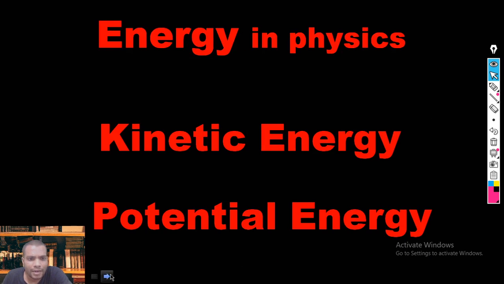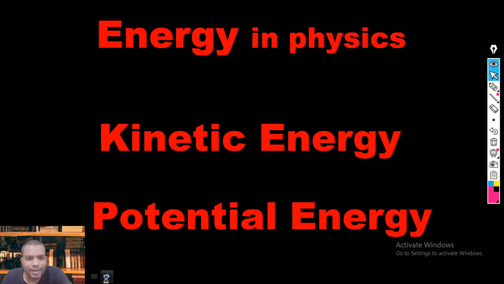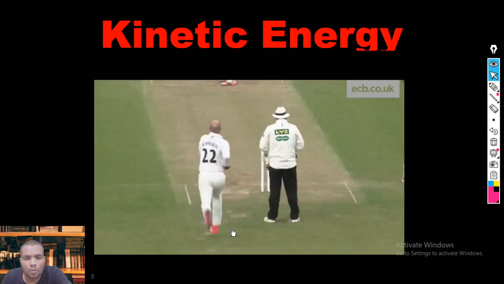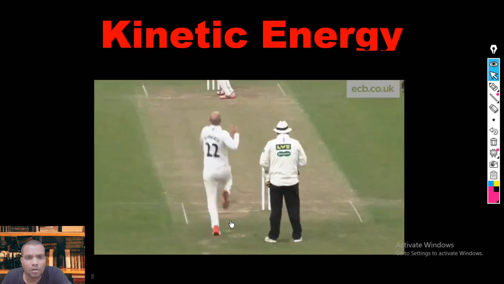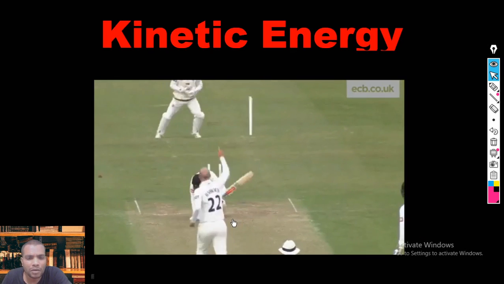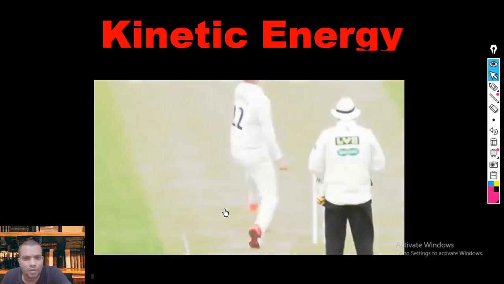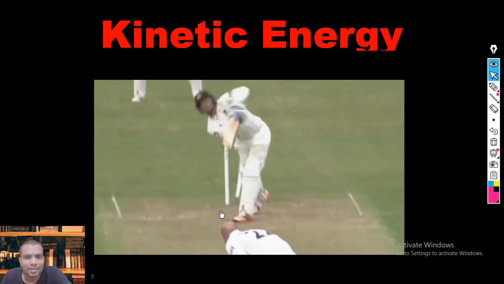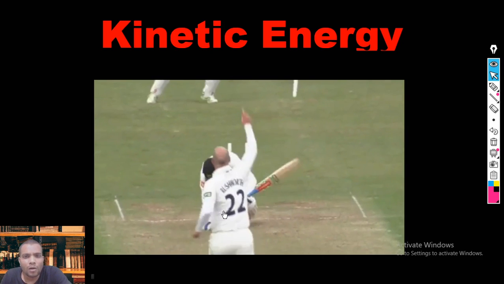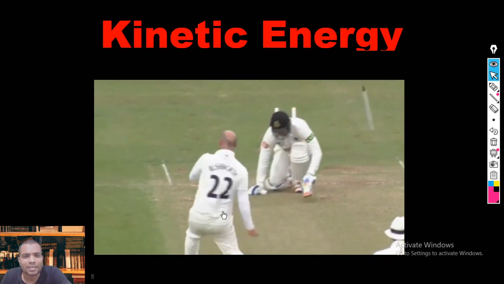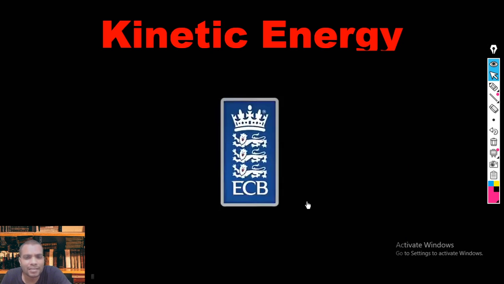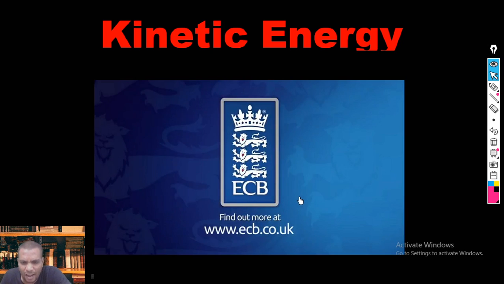One is kinetic energy and the other is potential energy. The kinetic energy is due to the motion of the object, here the moving ball or a moving truck. The moving ball has energy, so that energy takes out the stumps.